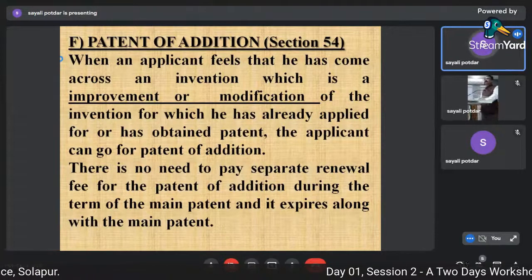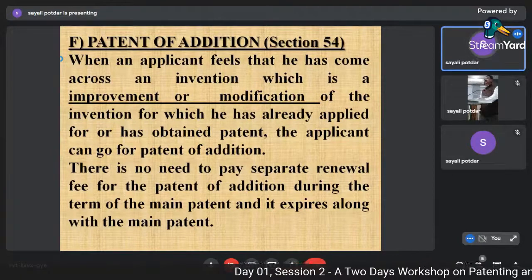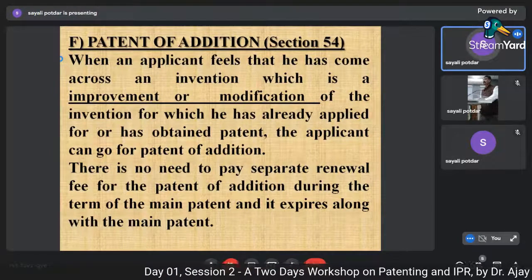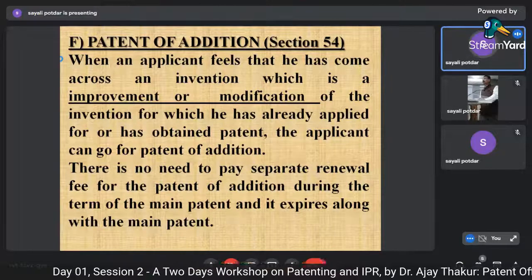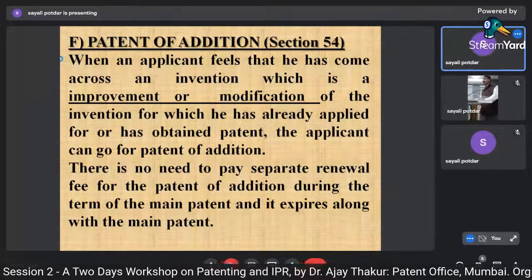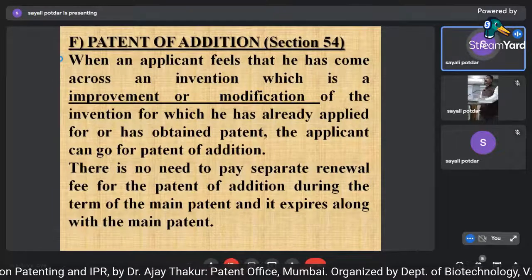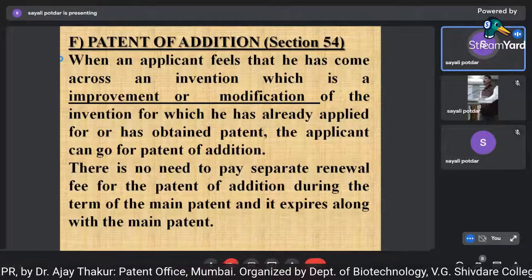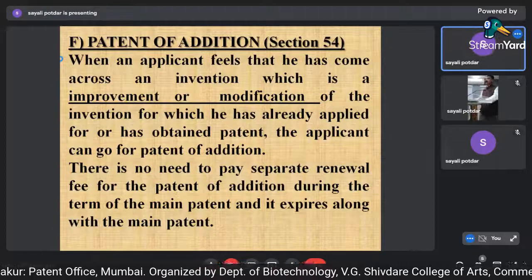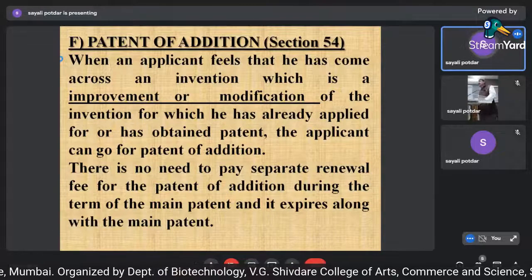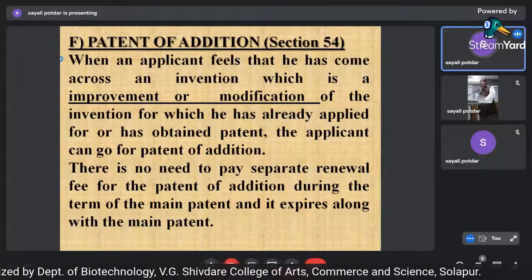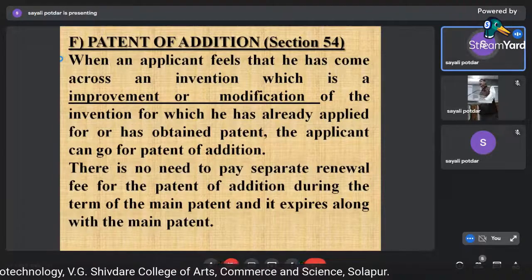By filing this application, the advantage is that you will get the patent, but you are not required to pay any renewal fees. Once a patent is granted, after the third year, you are required to pay renewal fees for a period of 20 years. Accordingly, every year you have to pay the renewal fees, and if the renewal fees is not paid, the patent is lapsed.